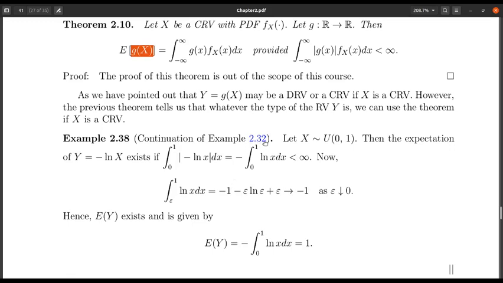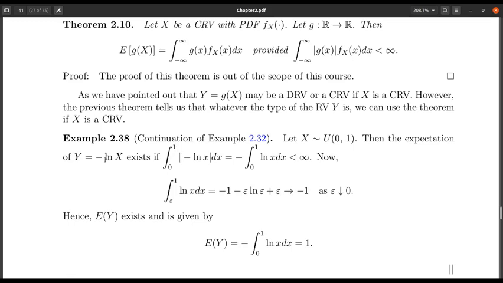In 2.32, we had a random variable X which was uniform (0, 1), and we tried to find the distribution of Y equal to minus log of X. Now we are trying to find the expectation of Y, which is the expectation of minus log of X. To do this, as X is a continuous random variable, first I need to check whether this condition is true or false, which is nothing but the integration from minus infinity to plus infinity.